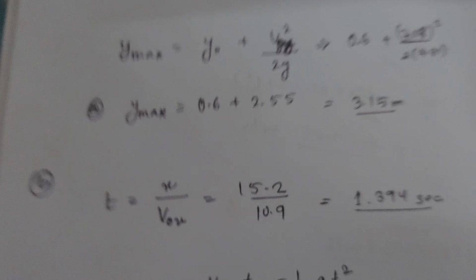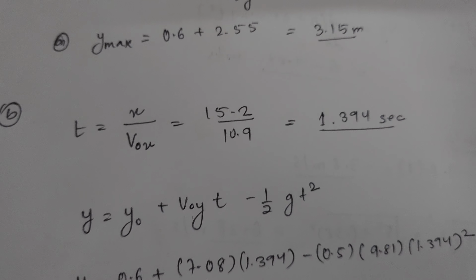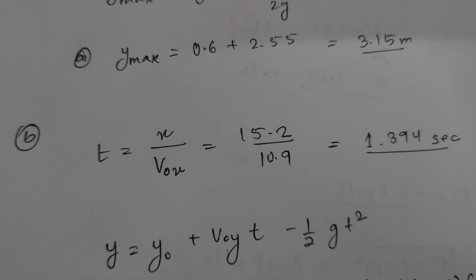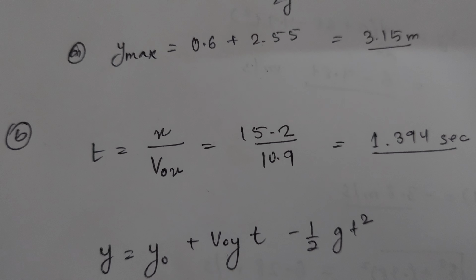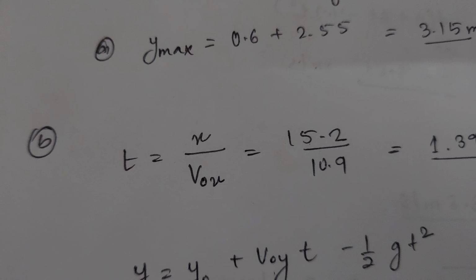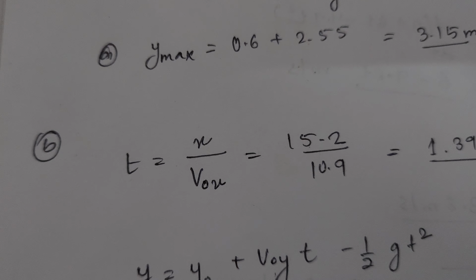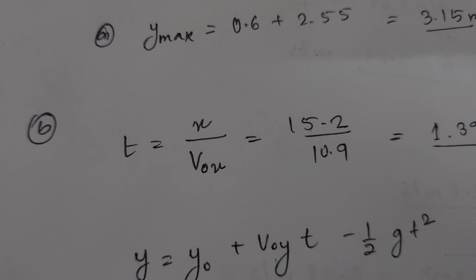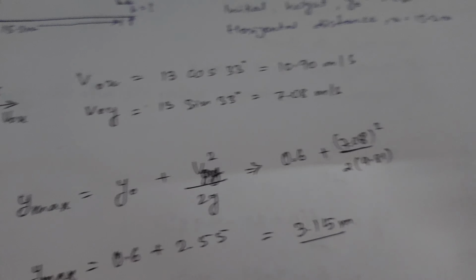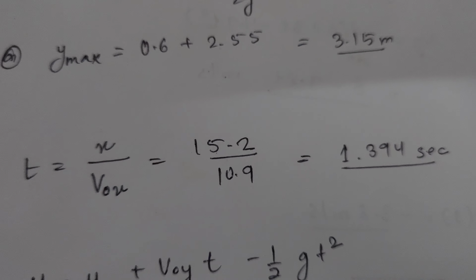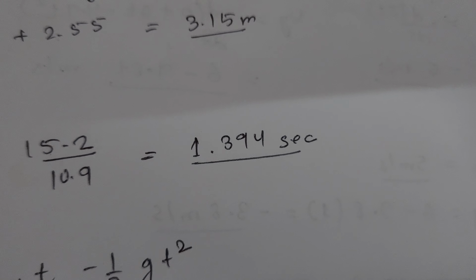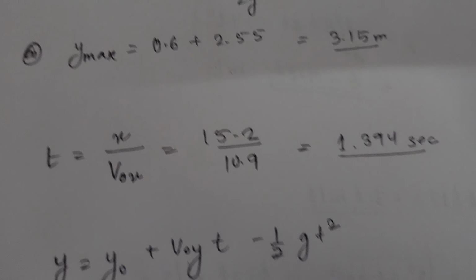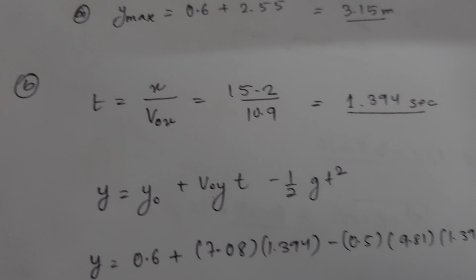Now for the second part, we have to calculate the ball height as it reaches the batter. Before starting, we have to calculate the time taken by the ball to reach the batter. For the time, it is the x distance, which is the bowler and batter distance, 15.2, upon the horizontal speed which we have calculated, 10.90 meter per second. After putting this in the equation, we got the time as 1.394 seconds.